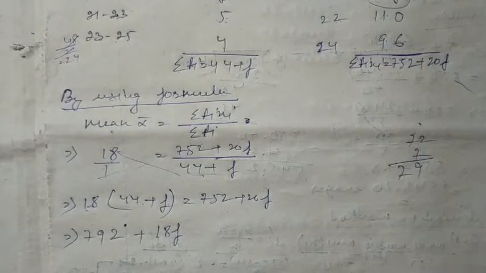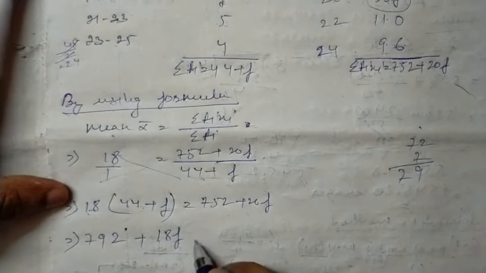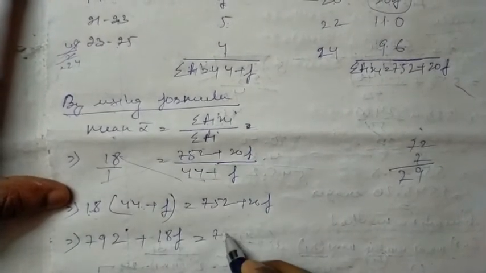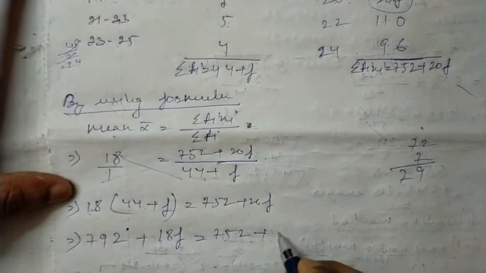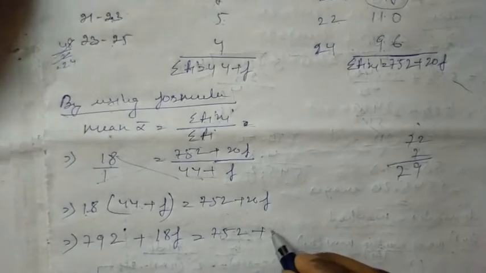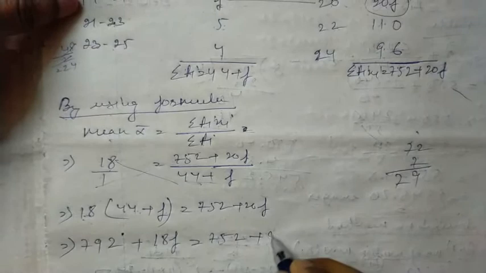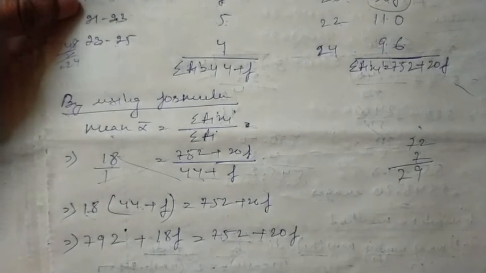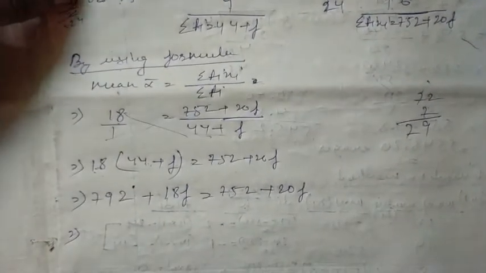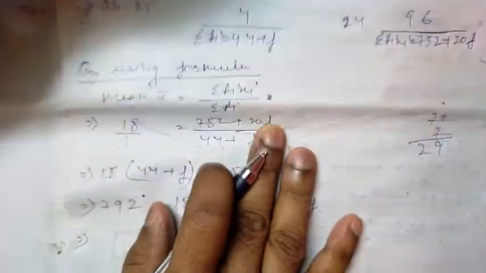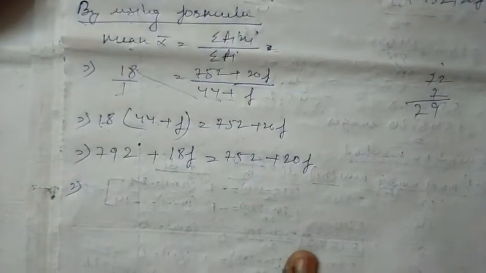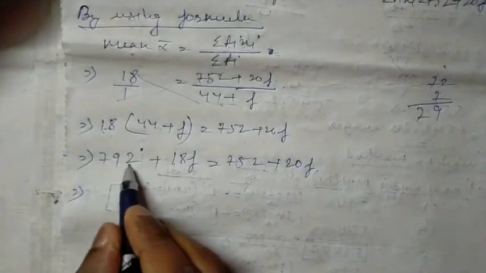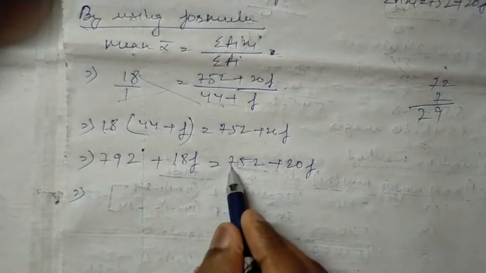Okay, and then 752 plus this is our 20f. So 792 plus 18f is equal to 752 plus 20f.